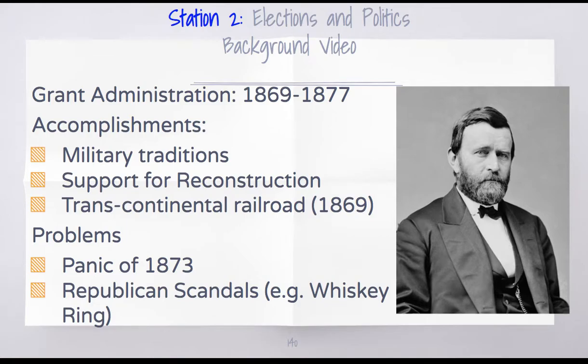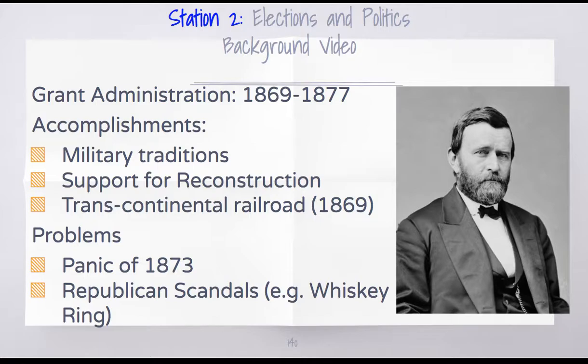This is a very brief background video so that you better understand the political primary documents you're about to look at. So we're going to be examining the politics of the late Reconstruction era, starting with the presidency of Ulysses S. Grant. He became president after Johnson. We know Johnson did not have a very good reputation with the radical Republicans in Congress. Grant had a better reputation with these radical Republicans in general.